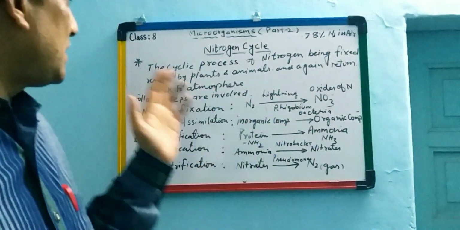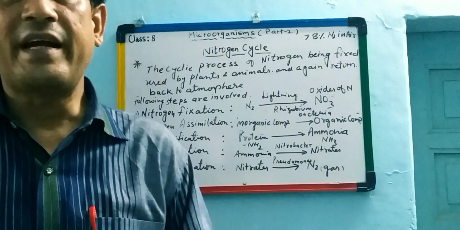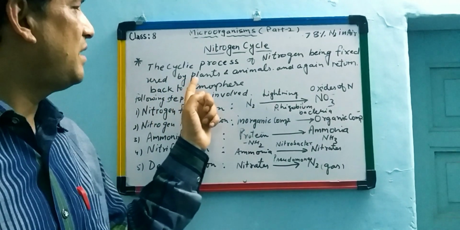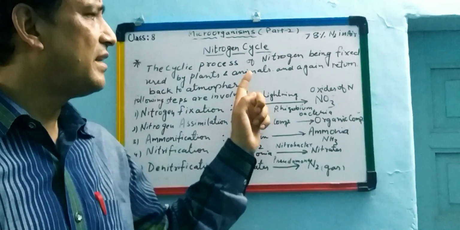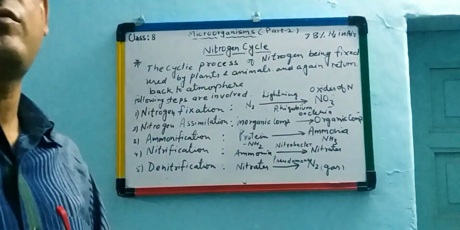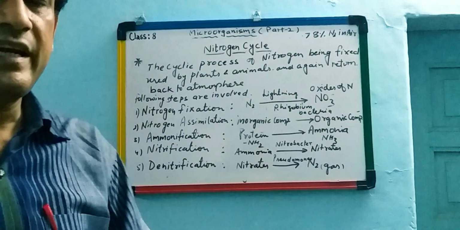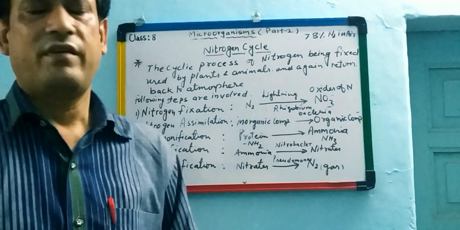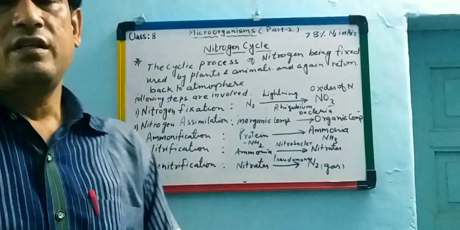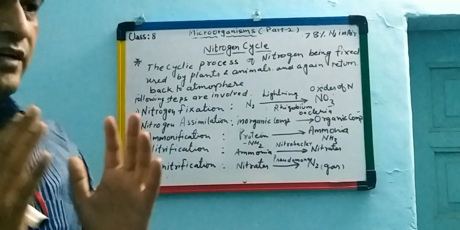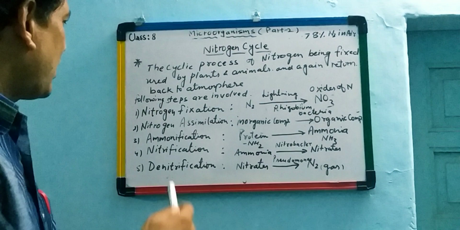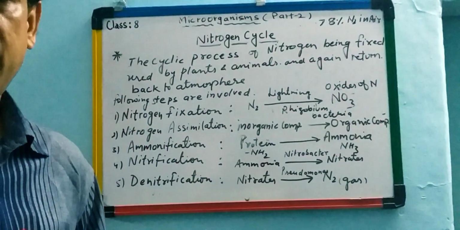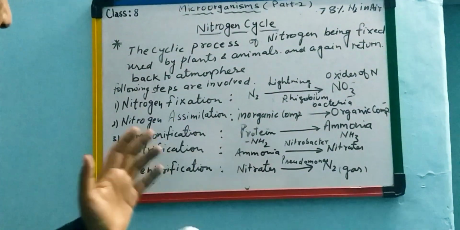So this is a cyclic process of nitrogen from the air being fixed for use by plants and animals, and again it is returned back to the air. This is the cyclic process of nitrogen in the atmosphere of Earth, and this is called the nitrogen cycle. This nitrogen cycle is completed in the following 5 steps. Focus on these one by one.